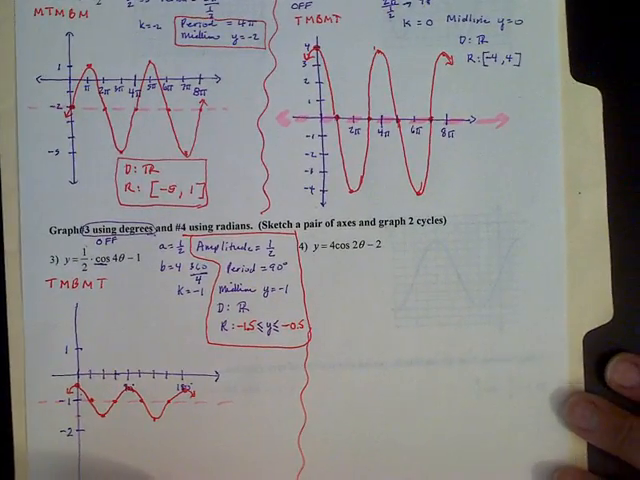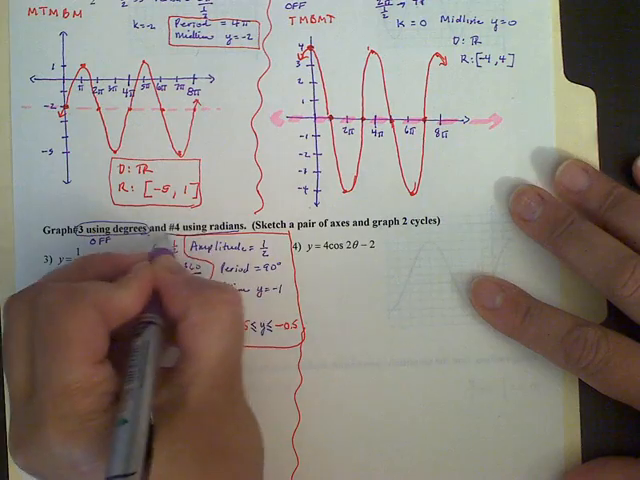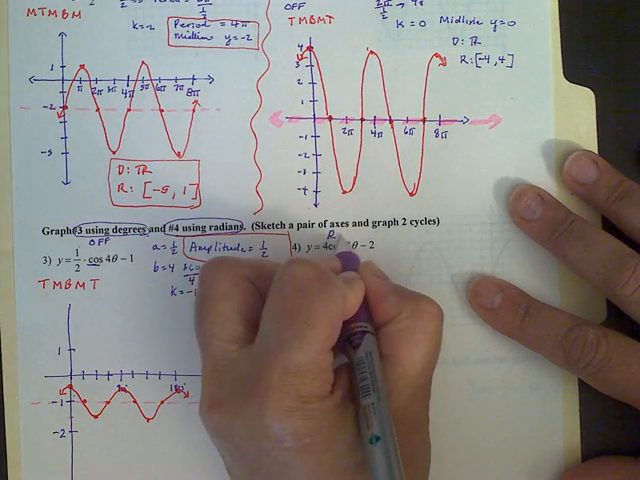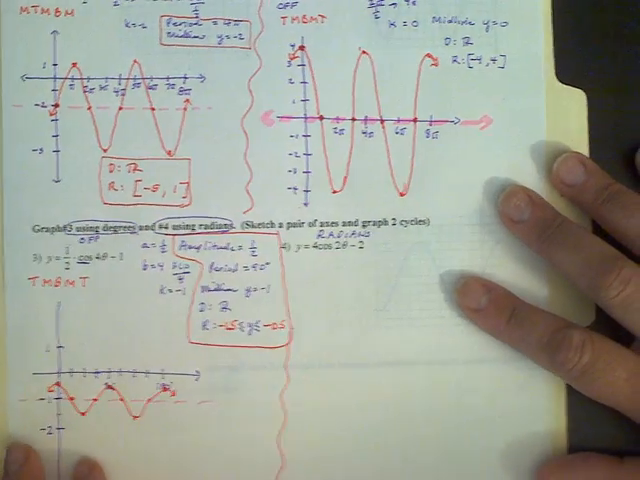Okay, so let's try this next one. This next one, we are using radians. So this one says for number 4 to use radians. And I'm going to write that here so I don't forget, because the last time I tried to do it in radians and it was supposed to be in degrees.